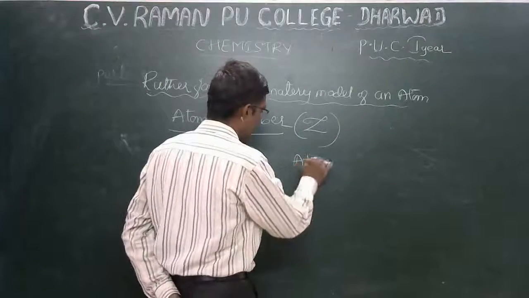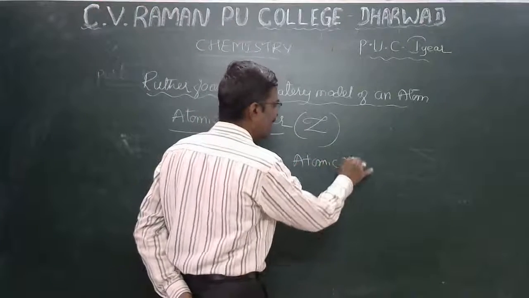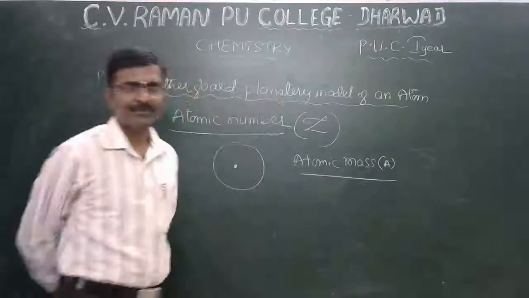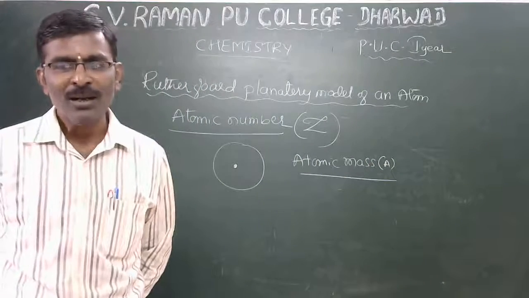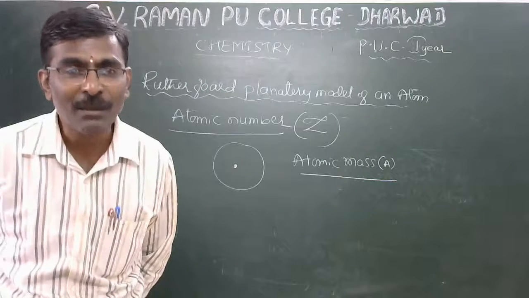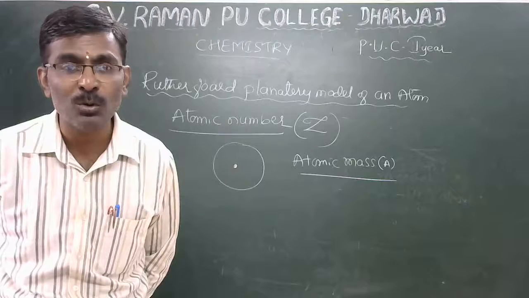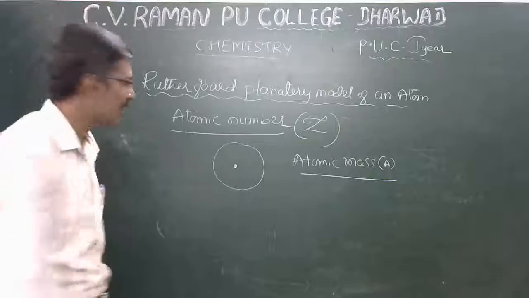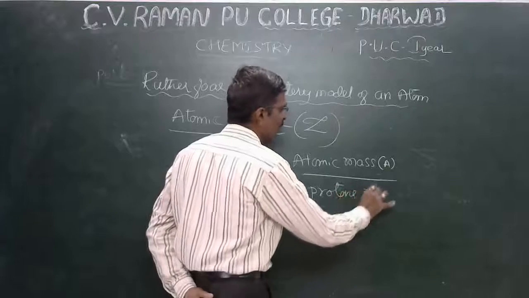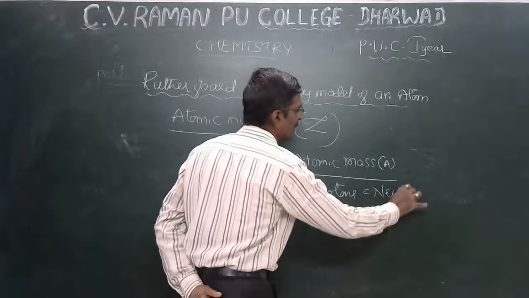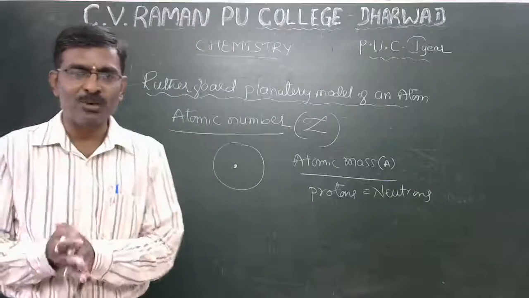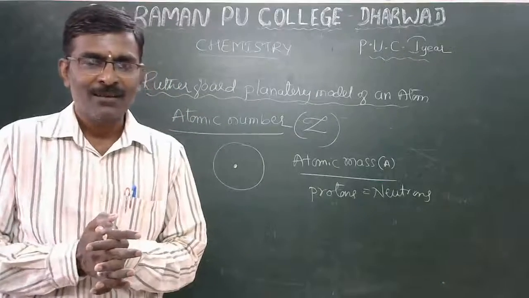Atomic mass, you learned in 10th standard. Atomic mass is A. The number of protons and neutrons together is called atomic mass or mass number, which are the same.